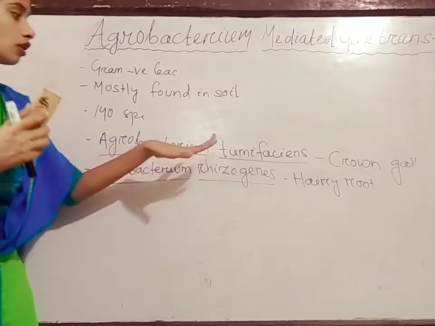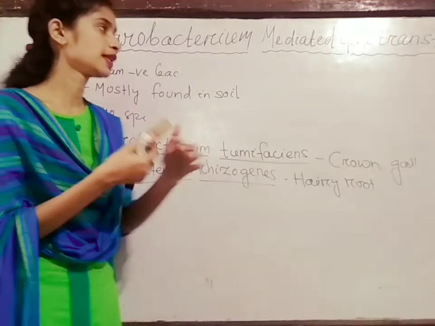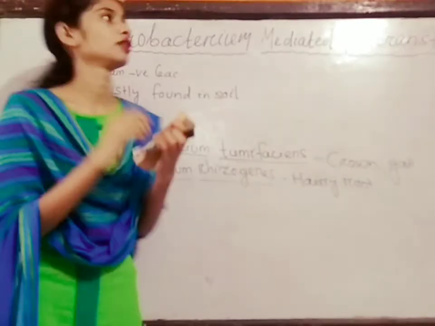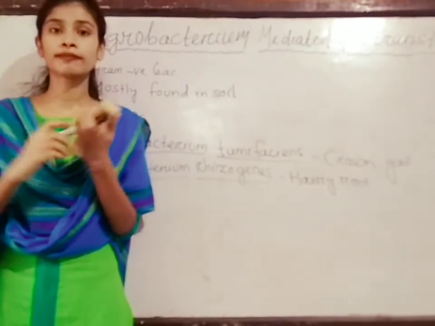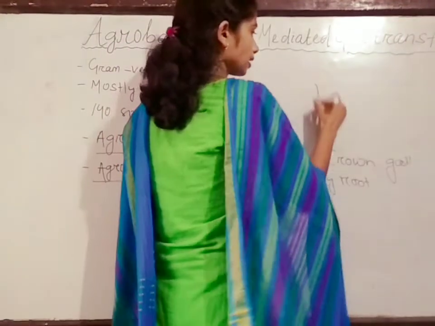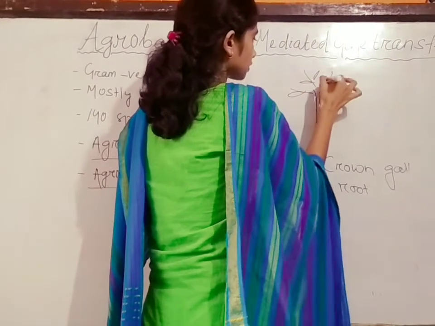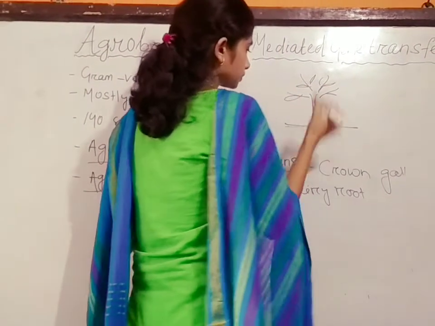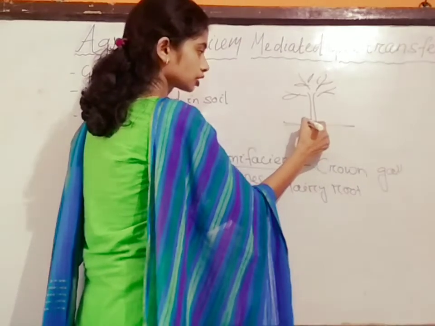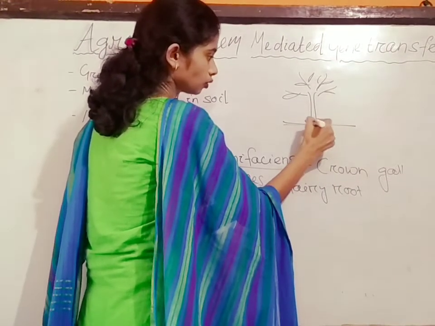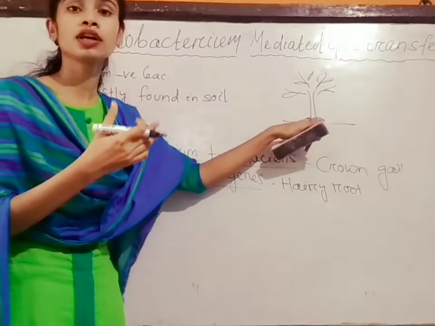So what is this crown gall disease? You may have noticed that in plants like tobacco, there are some tumor-like outgrowths on the base of the stem. This is called crown gall disease.